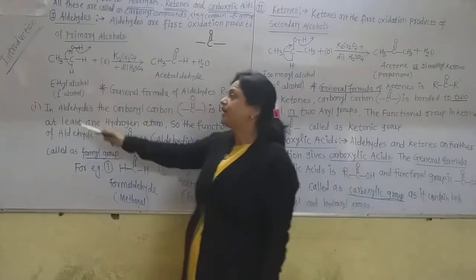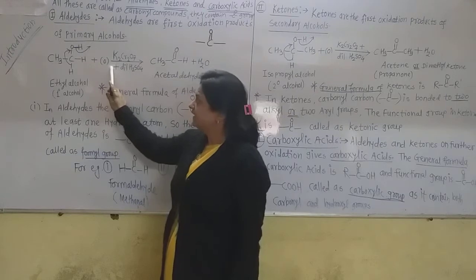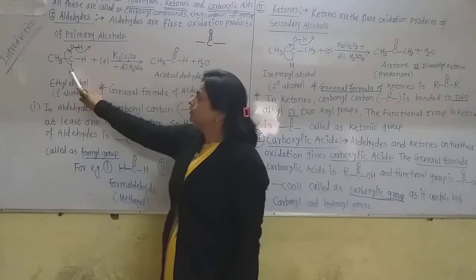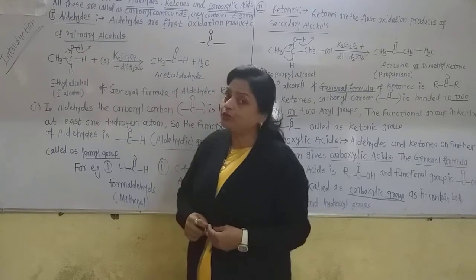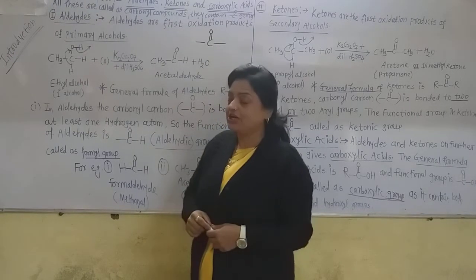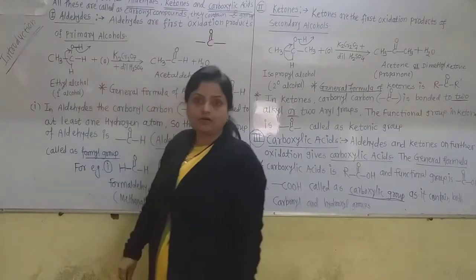Now this is the primary alcohol, ethyl alcohol. When it oxidizes, it loses two hydrogen atoms. So removal of hydrogen is also called oxidation. Now this carbon forms a double bond here.